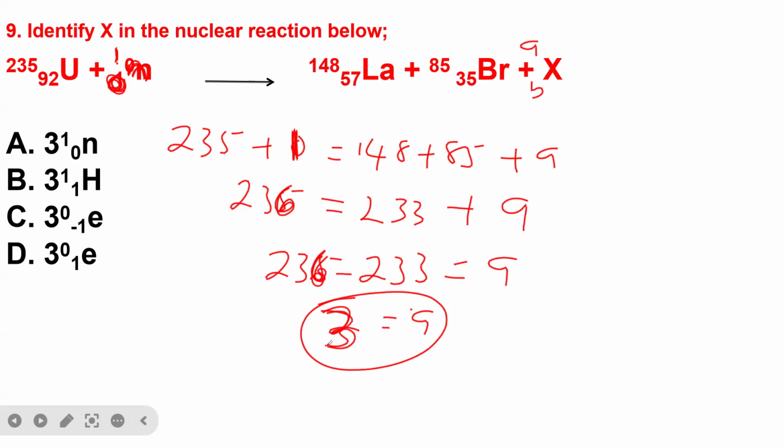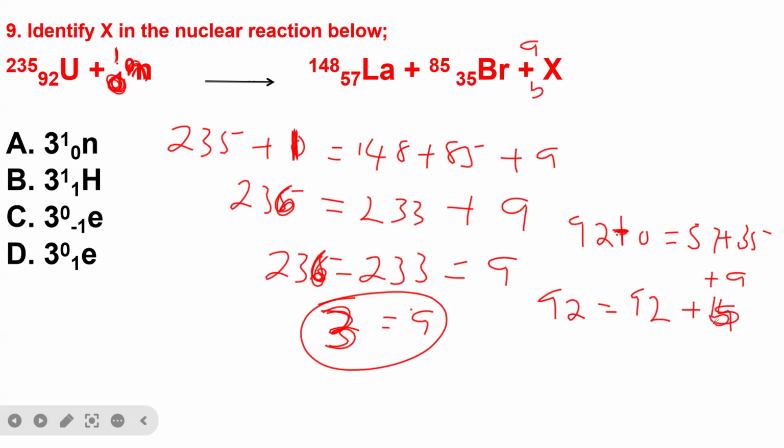Now for the atomic number, we have 92 plus 0 is equal to 57 plus 35 plus A. So let's see here. 92 plus 0, so we have 92 is equal to 57 plus 35, then we have 92 plus B. Therefore, B is now equal to 0.